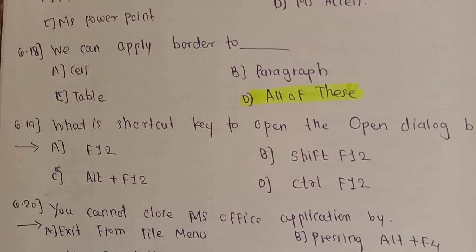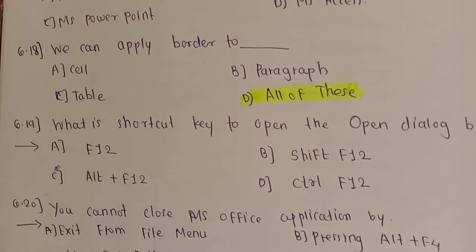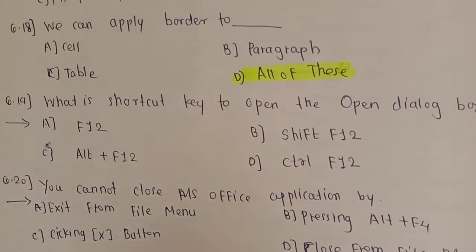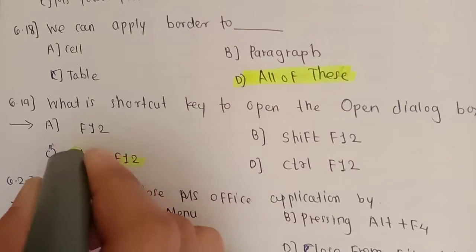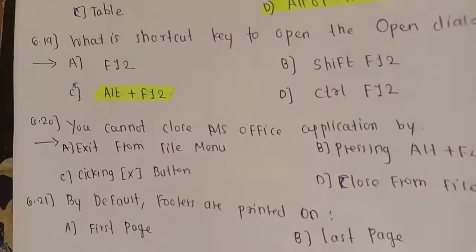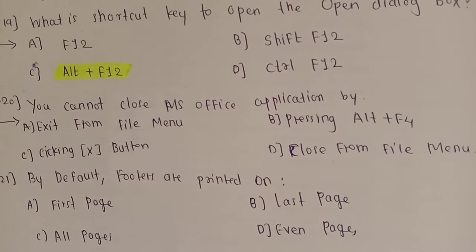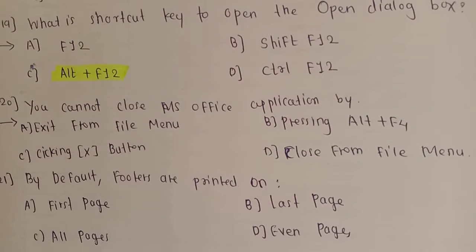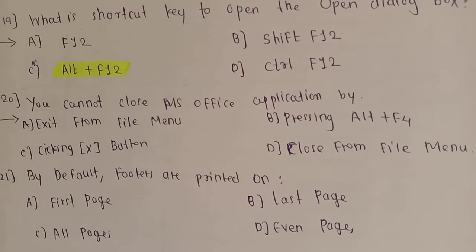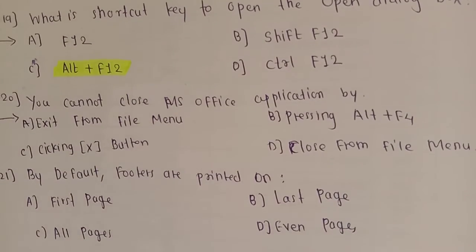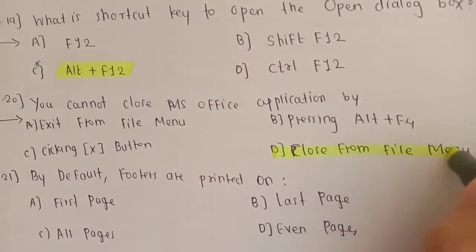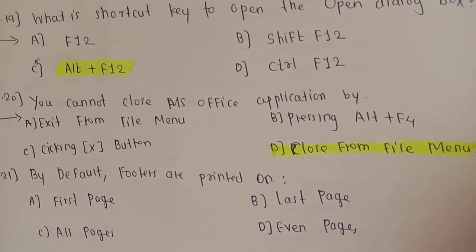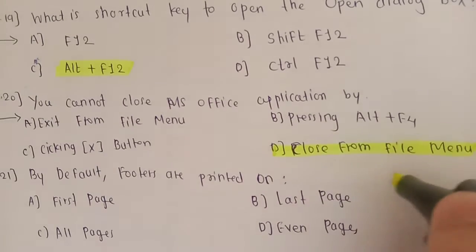Next question, what is the shortcut key to open a dialog box? The option is C, Alt plus F12. Next question, you cannot close an MS Office application by this. So the answer is close from file menu, that is answer D. We cannot close an MS Office application like MS Word or MS Excel by close from file menu.